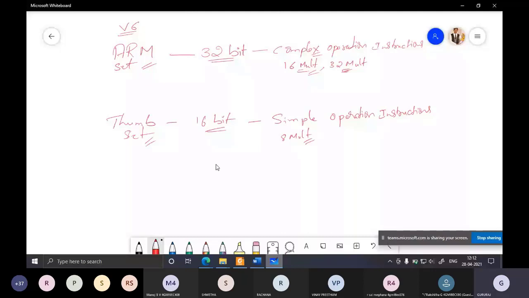Such simple operations like 8-bit multiplications, 8-bit additions, 8-bit subtractions, then simple shift and rotate operations. So they are simple operations, and these simple operations are included in the thumb instruction set. Now, hope you are getting the differences, why the classification was done up to version 6. The instruction sets were classified into two types, ARM instruction set and thumb instruction set.